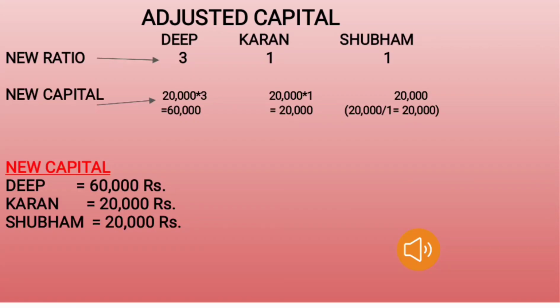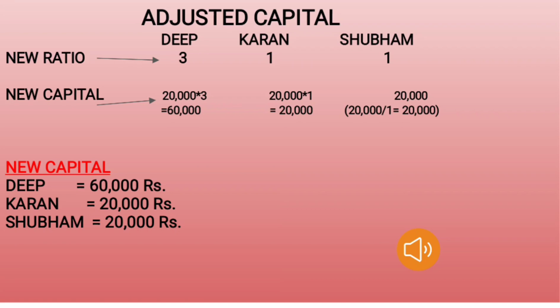As we have three partners, Deep, Karan and Shubham, we know the new ratio. New ratio of Deep is 3, Karan 1 and Shubham 1. Out of these three, we know the new capital of Shubham, that is 20,000. So it is easy to calculate 20,000 upon 1 is equal to 20,000. Karan having 1 share. So already we got the 1 share value is 20,000.